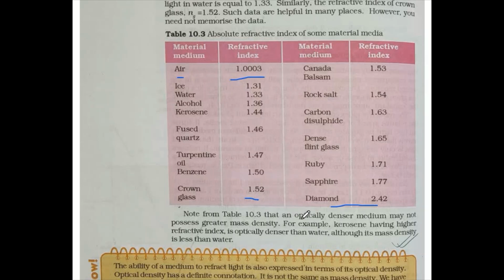Again, from this table, you can observe that an optically denser medium may not possess greater mass density, like kerosene having a higher refractive index. Kerosene having a higher refractive index is optically denser than water. Water is 1.33. Although its mass density is less than that of water.